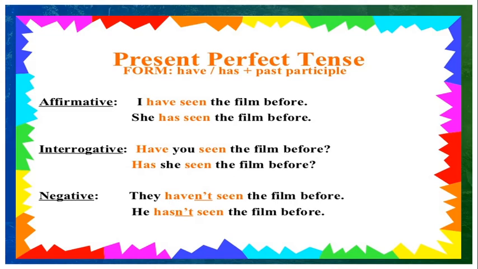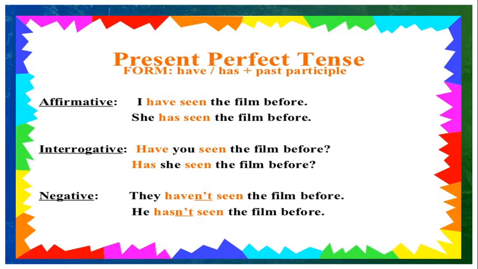Present perfect tense, the form of the sentence: subject, have or has, plus past participle, plus the rest of the sentence. Here example sentences are given for the affirmative, interrogative, negative. Affirmative is a positive sentence. I have seen the film before. She has seen the film before. For the subject I, have seen; for the subject she, has seen.